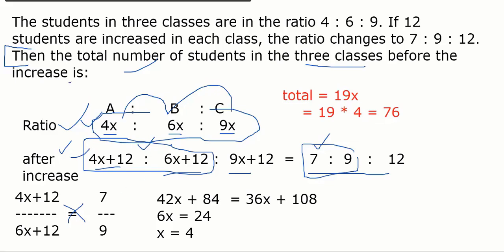Thank you, Mudit. Anyone, any question? Ask me, please. Any doubt, any step? Yes, please. We didn't take the third ratio, that is 12. Why? That's a good question, Shubhi. That's the art of solving problems.